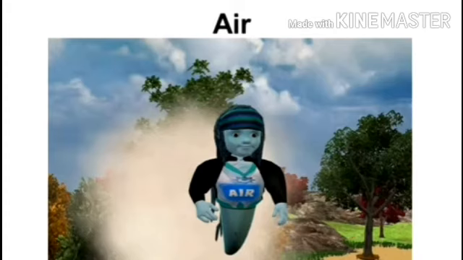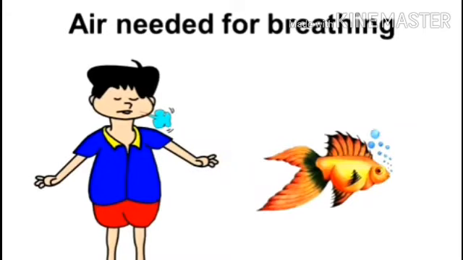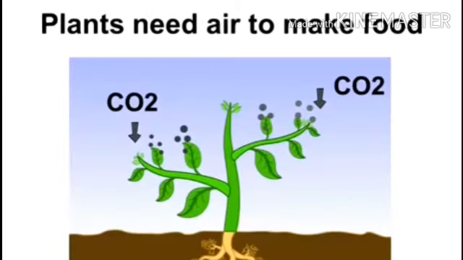So today we are going to see the first thing, that is air, which is a natural resource which we get from nature. Okay, so let's see the properties of air as a natural resource. We use air for breathing. Yes, for respiration, we are taking in oxygen and releasing carbon dioxide. Again, plants need air to make food. Yes, they are taking carbon dioxide for their photosynthesis process. For that process, they prepare their own food.